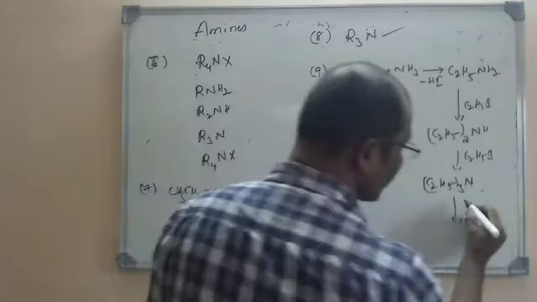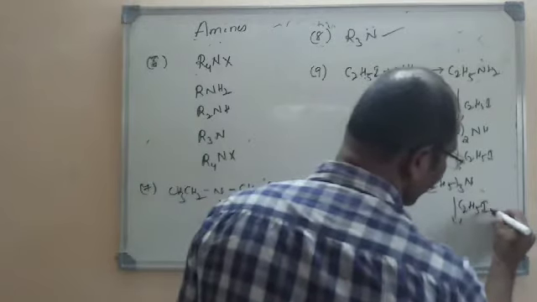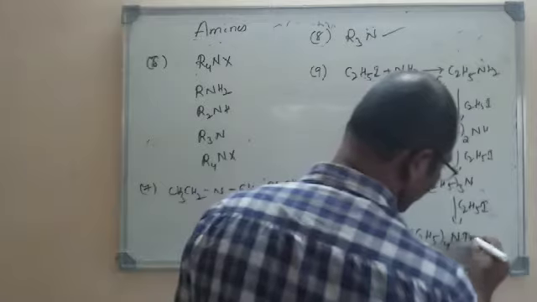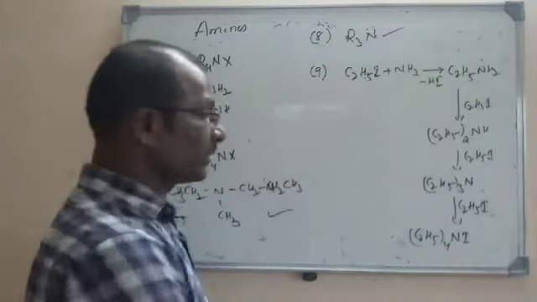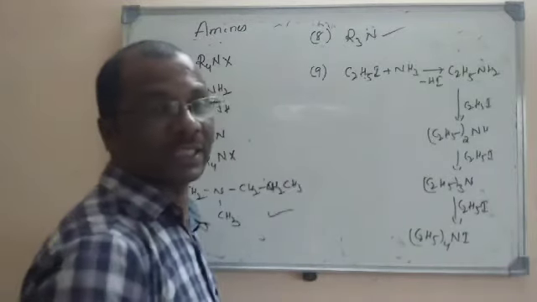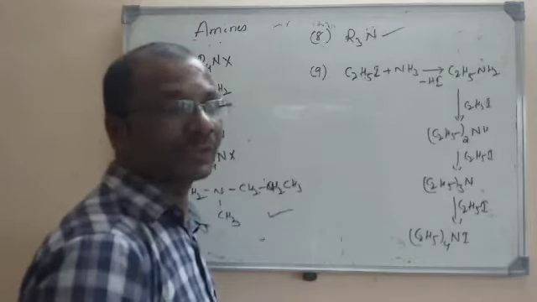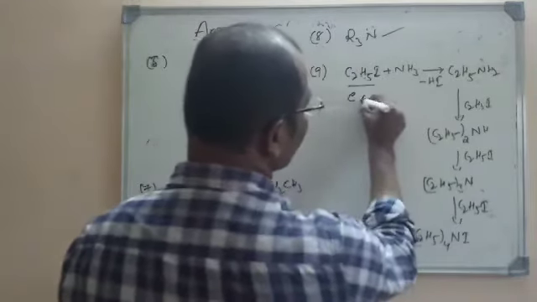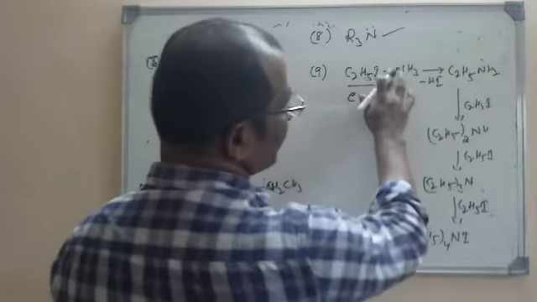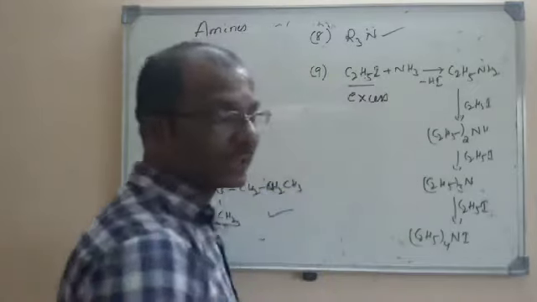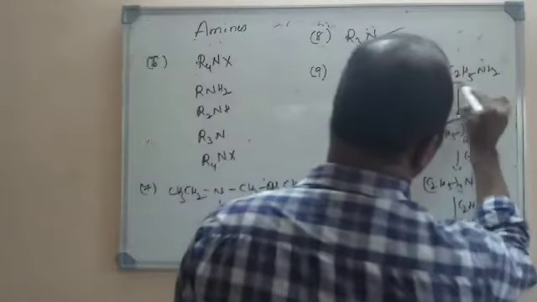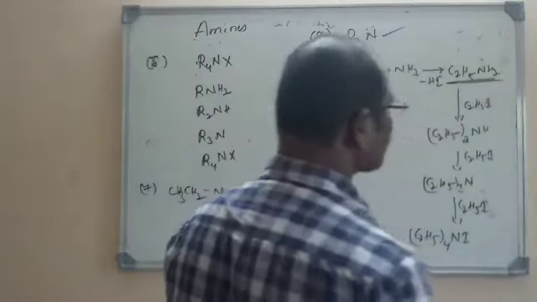Again if you add one more ethyl iodide, C2H5I, what do we get? (C2H5)4N+ I-. So the quaternary salt of ammonia, tetraethyl ammonium iodide. This is the end product that is going to form. But here it is in excess. We have taken excess of ethyl iodide, that is why this product is formed. If you don't take excess, then the product formed is this one.